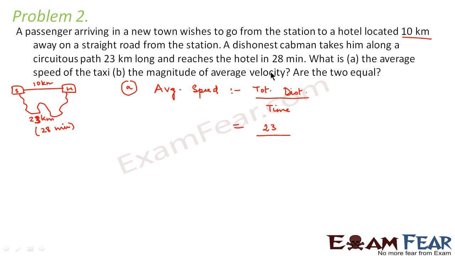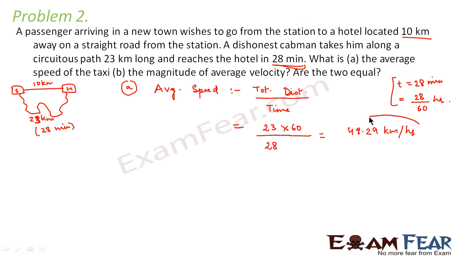And what is the time taken? The time taken is 28 minutes. So let us convert 28 minutes into hours. Now 1 minute is equal to 1 by 60 hours, so 28 minutes would be 28 by 60 hours. So the average speed would be 49.29 kilometers per hour. This would be the average speed of the taxi.